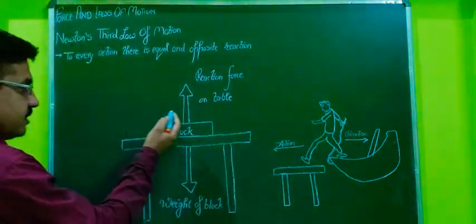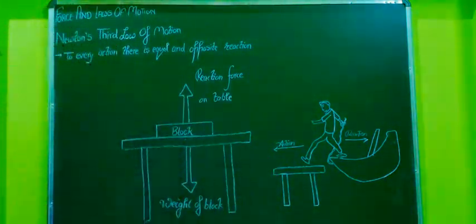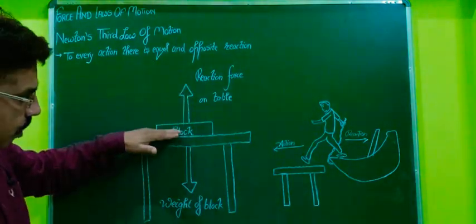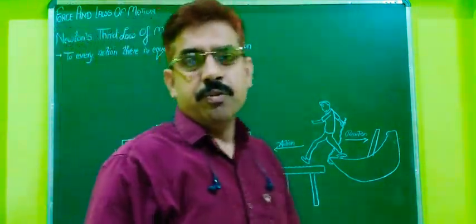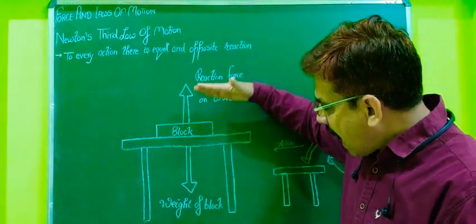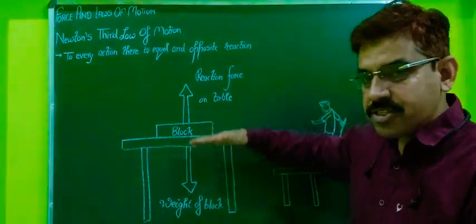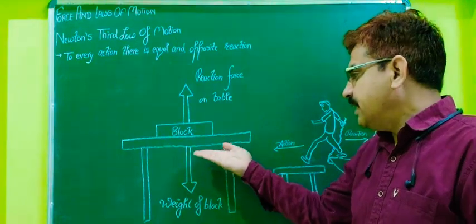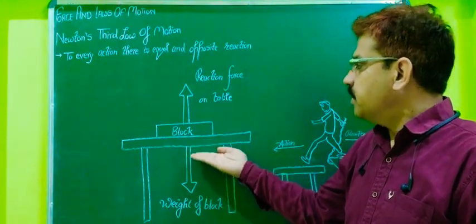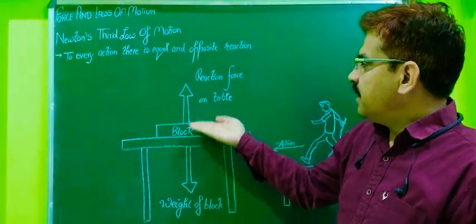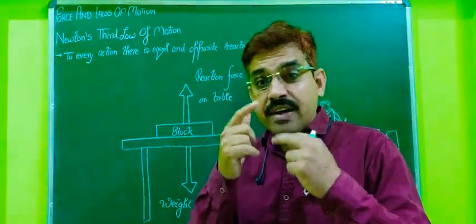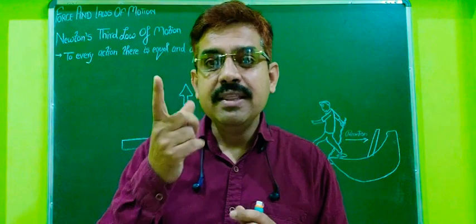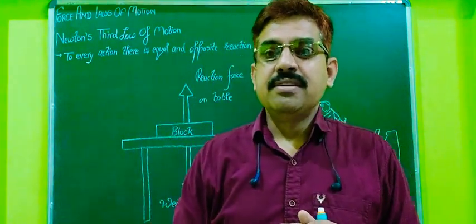Suppose this is the diagram: a block, or you sitting on a chair. In this case what will happen? The action is in the downward direction, and the reaction is provided in the upward direction by the table. If the two are not balanced, something may happen.